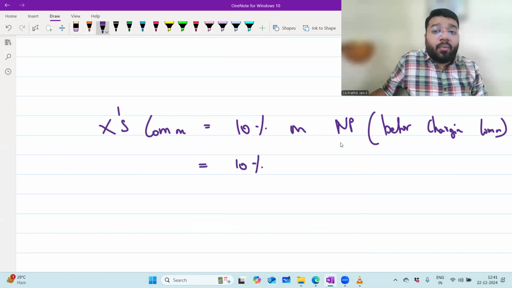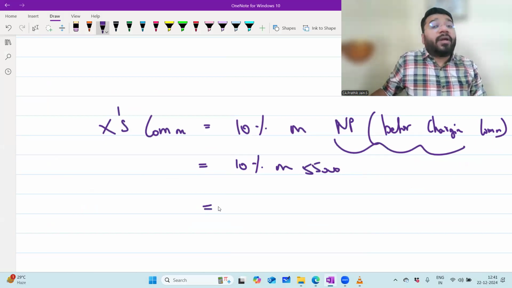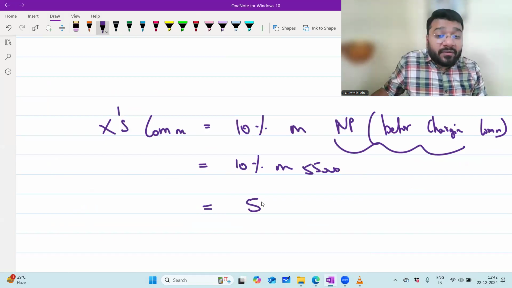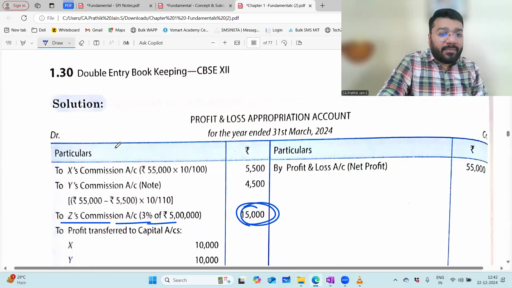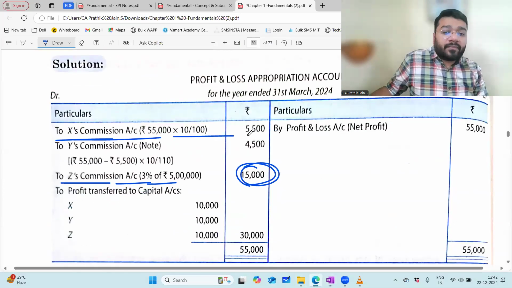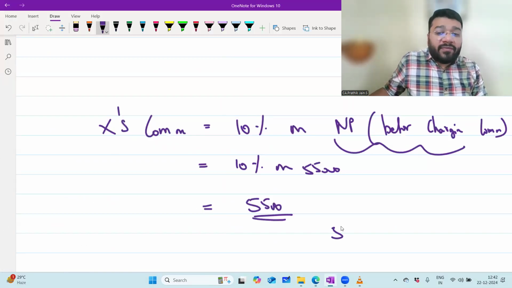10% on what? The net profit before charging commission: 55,000. So what is 10% of 55,000? 5,500. So X's commission is 5,500. Any problem? No, sir. So what is the formula? Sir, 55,000 into 10 by 100.